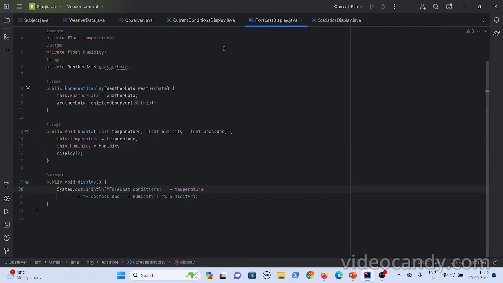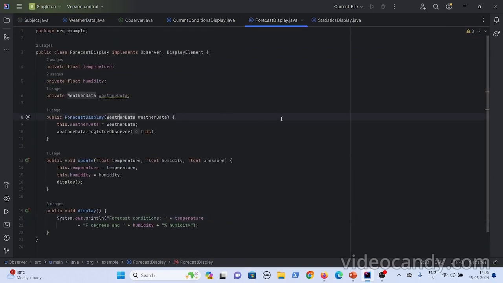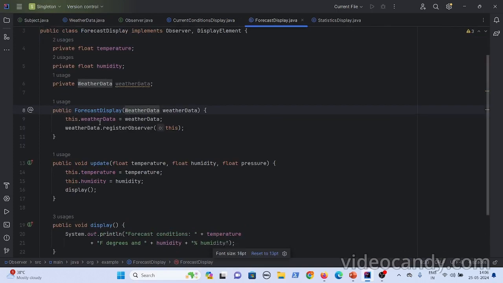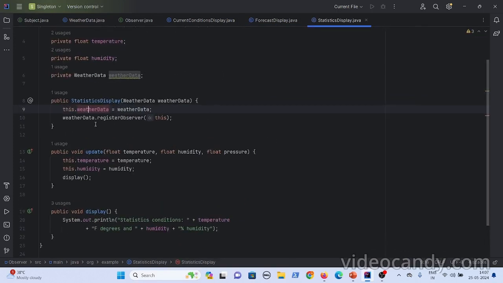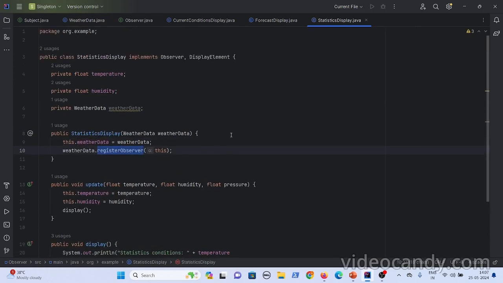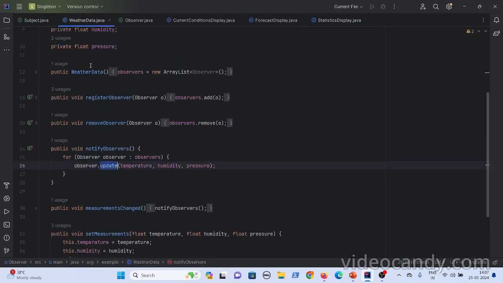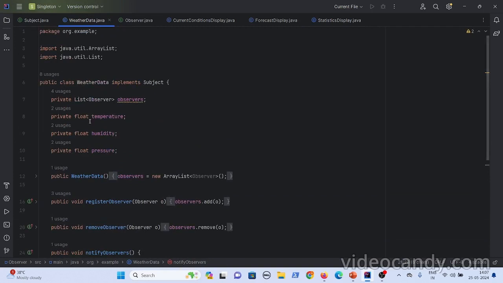So likewise, you have other display elements also. Here if you see the forecast display also, it's getting registered as an observer, okay? And statistic display also is getting registered as an observer. So you can compare the same example for the store and the book example as well. Let's say you consider weather data. Instead of weather data, let's say you have a book, okay?